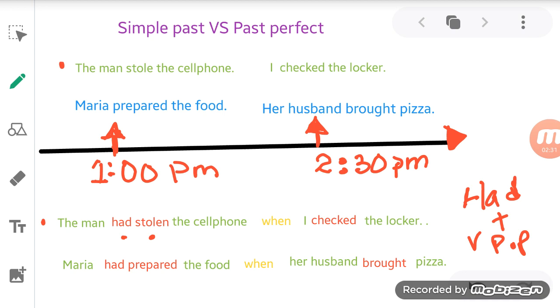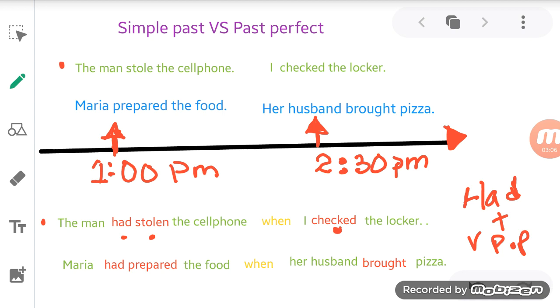But of course, one situation happened number one, and the other situation happened number two, for example. First place and second place. So the man had stolen the cell phone when I checked the locker. For the second idea, the situation that happened second, we need the simple past. So remember, we have one idea that happened in first place and the other idea that happened later. Idea number one, past perfect. Idea number two, simple past.